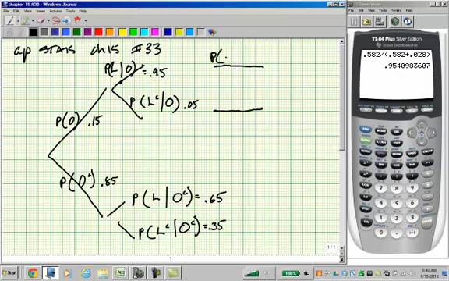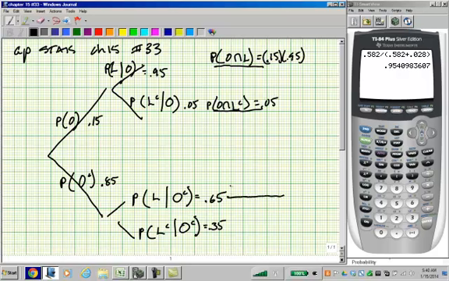The probability that it's on time and the luggage is in Chicago is going to be 0.15 times 0.95. The probability that it's on time and the luggage is not in Chicago is 0.15 times 0.05. The probability that it's not on time and the luggage is in Chicago equals 0.85 times 0.65.